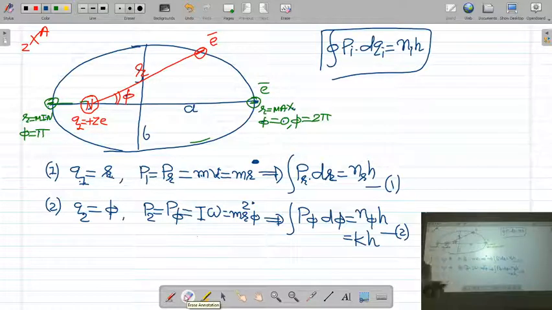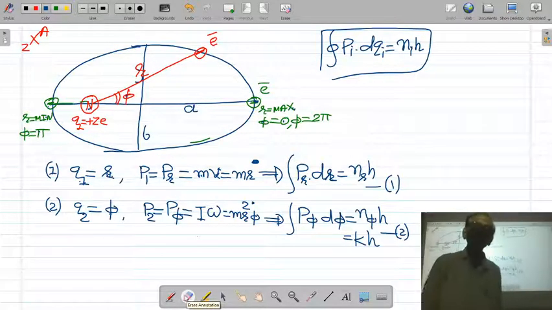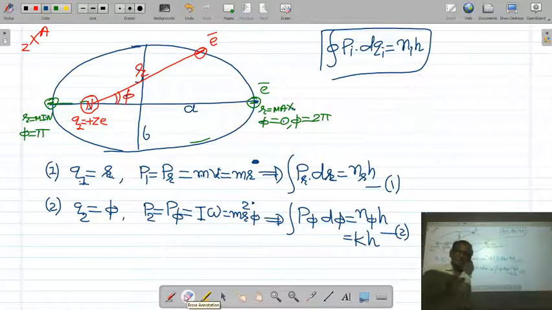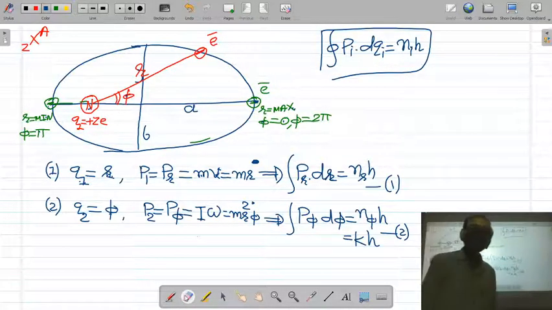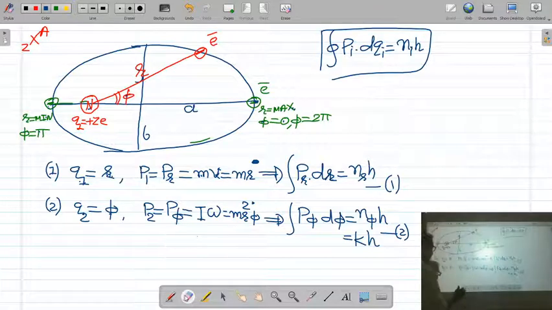Now, here we have three or four steps, so we go step by step so you can easily understand. First of all, we obtain the differential equation for the elliptical orbit of the electron.